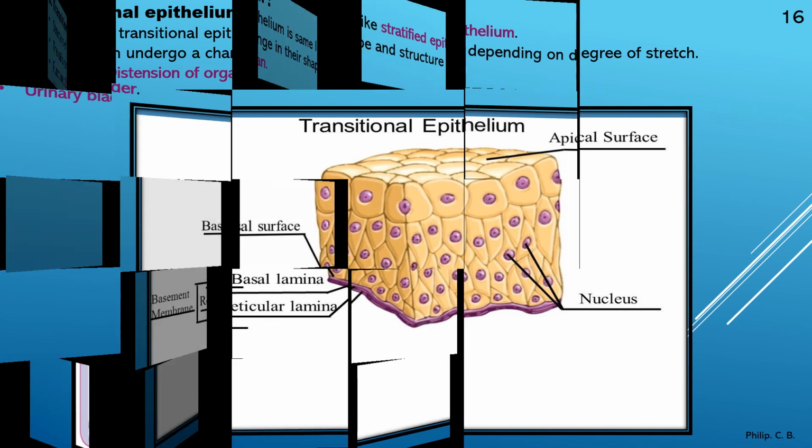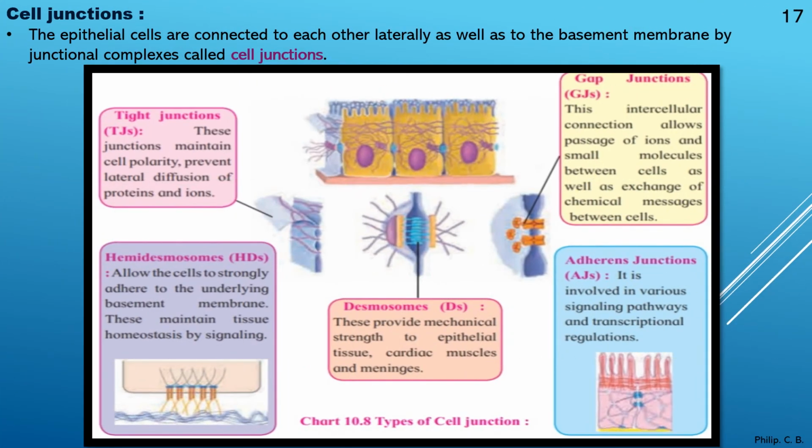Then we got one more part, that is cell junction. What is cell junction? The epithelial cells are connected to each other laterally as well as to the basement membrane by junctional complex called cell junction. So what is cell junction? The epithelial cells connected to each other laterally as well as to the basement membrane. Here, in the image provided, we have got types of cell junction. So even in that, types are there. Which are the types? First we'll read out the types: tight junction, hemidesmosomes, desmosomes, gap junction and adherent junction. So 5 types are there. We'll take one by one.